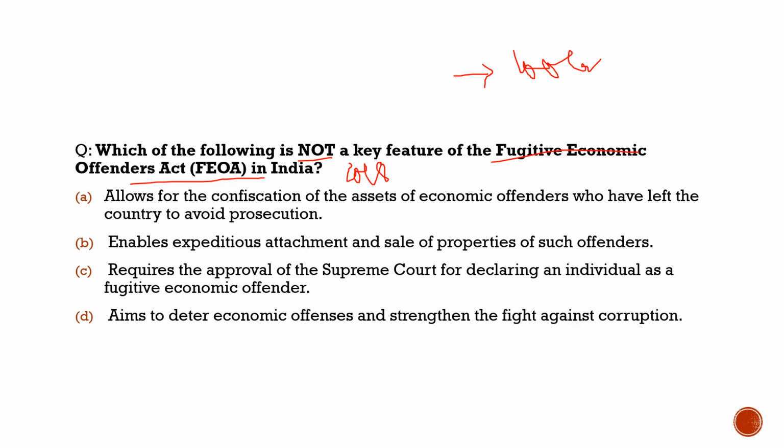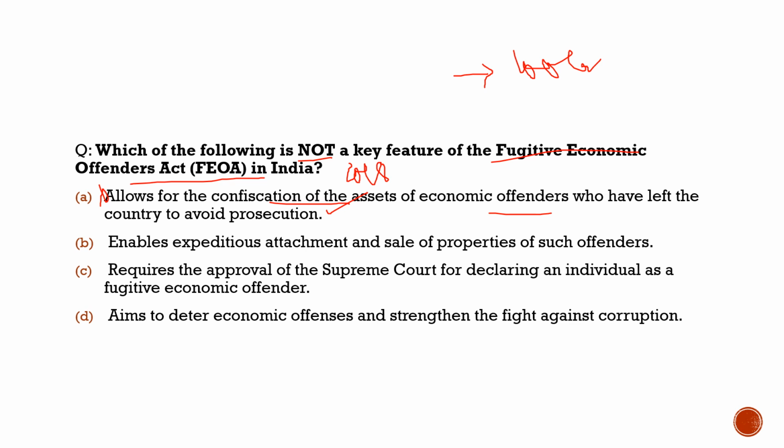Here the question says which of the following is not a key feature of this. So here we have to find out which one is not the key feature of this Fugitive Economic Offenders Act. First statement, it allows for the confiscation of the assets of the economic offenders who have left the country to avoid prosecution. 100% correct, but with respect to the question, totally incorrect statement.